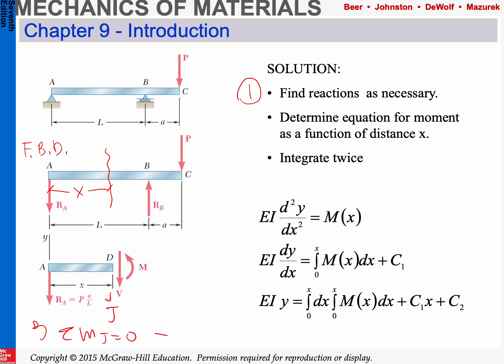And then this will yield moment as a function of x. We stick that in our equation here.